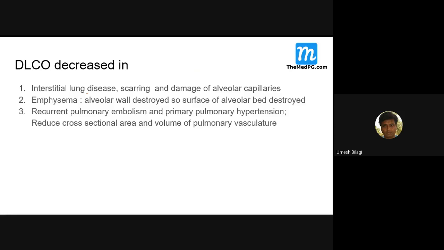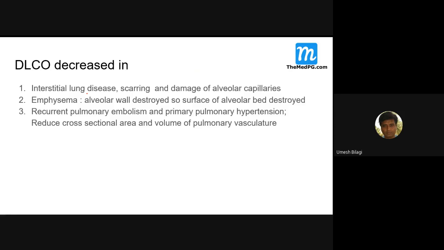It doesn't directly match. Even obstructive diseases can have normal DLCO, and extrinsic restrictive diseases also can have normal DLCO, whereas intrinsic restrictive diseases have decreased DLCO. Apart from this, lung diseases like alveolar hemorrhage and Goodpasture syndrome can have increased DLCO, although they are restrictive diseases.